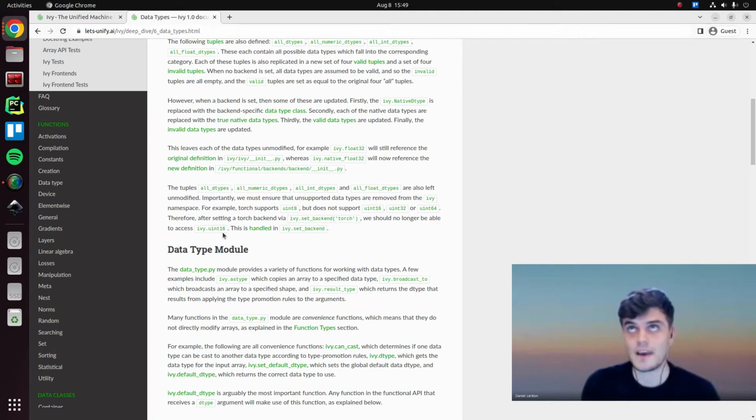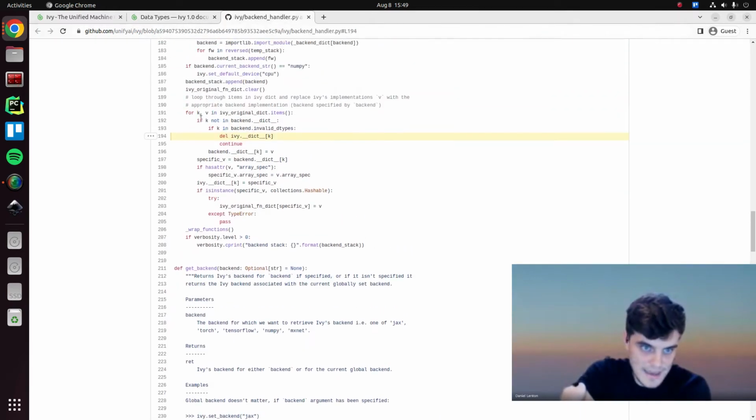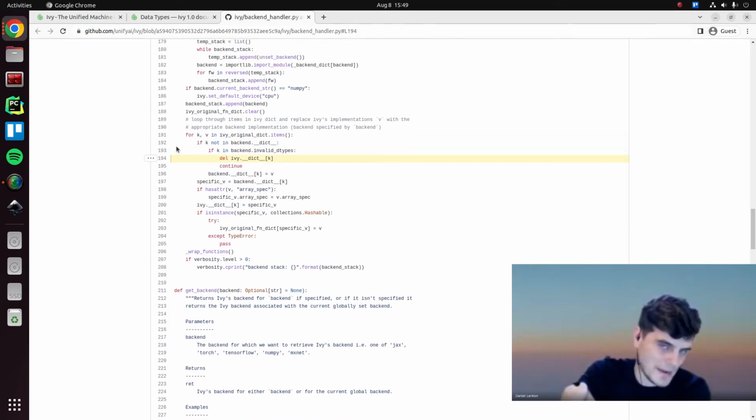It also causes failure in the array API test suite because the way that they determine supported data types is exactly by checking for these names on the namespace of the framework. So that will also cause failures, and therefore we need to remove them, which is handled by this little piece of logic here. This is explained in more detail in the backend setting section, but basically, if this key is in the invalid data types, then we need to remove it from Ivy.